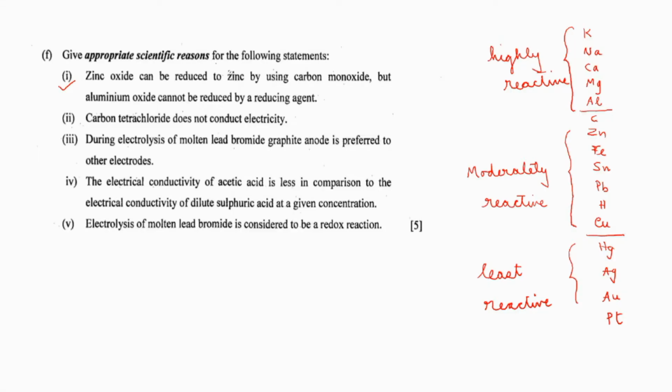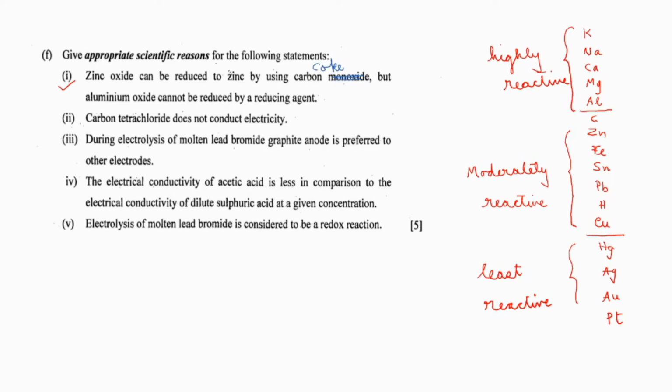See this question. Give an appropriate scientific reason for the following statement. Zinc oxide can be reduced to zinc by using carbon monoxide, but aluminium oxide cannot be reduced by a reducing agent. Remember, there is an error in the question. In order to reduce zinc oxide to zinc, we will be using, not carbon monoxide, but carbon, or coke you should write. Okay, you should note that.